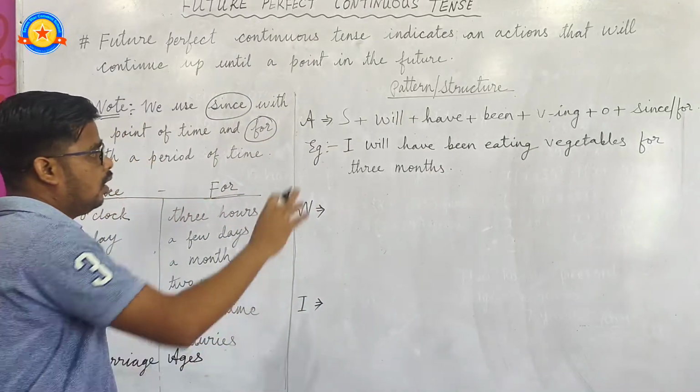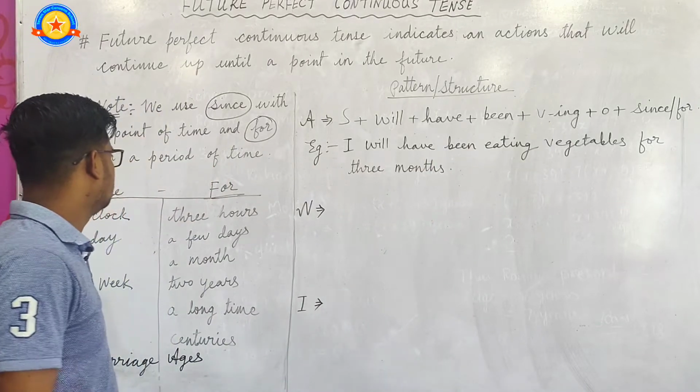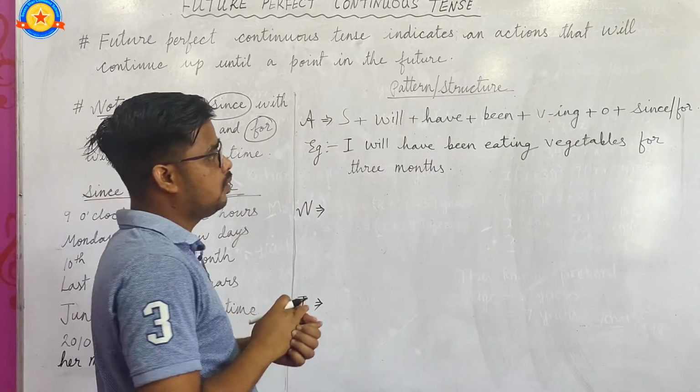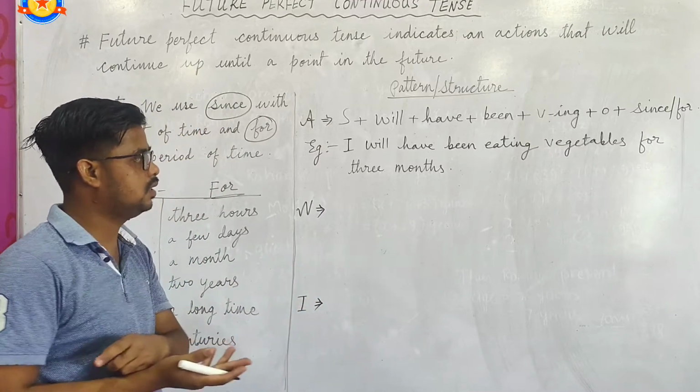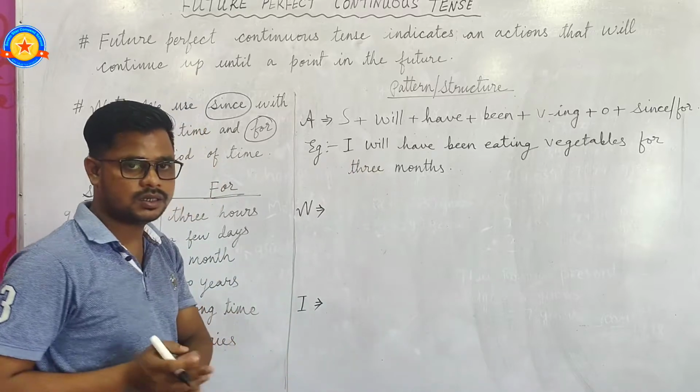So, I will have been eating vegetables for 3 months. So it is a period of time. Okay, that's why we have put for after the subject. Okay, I will have been eating vegetables for 3 months.